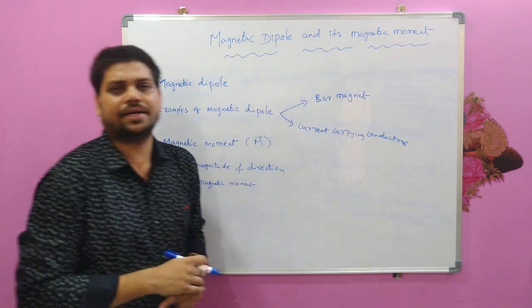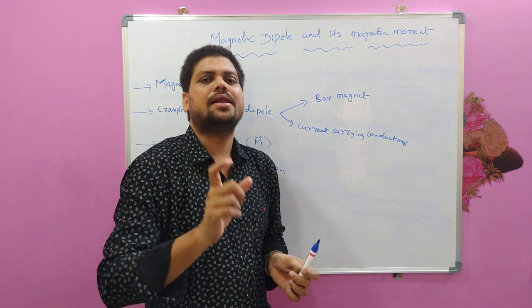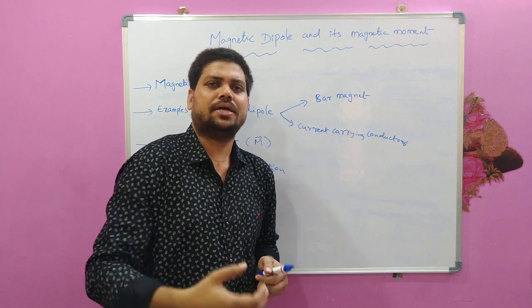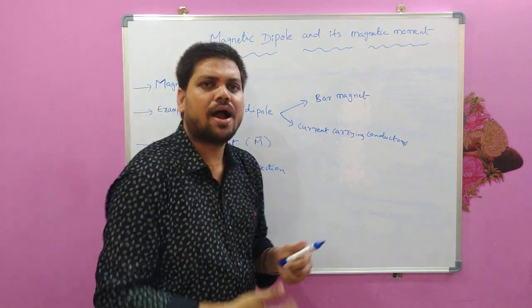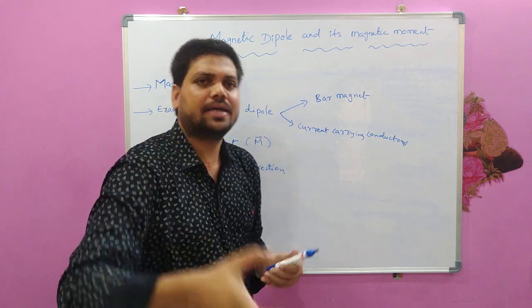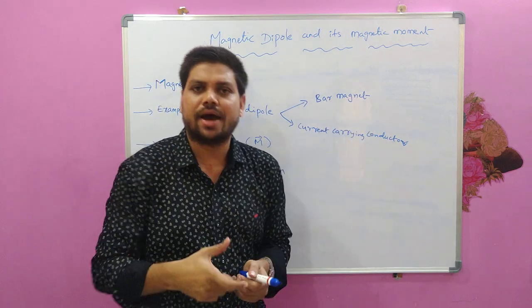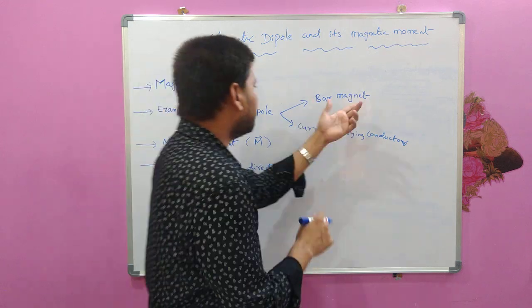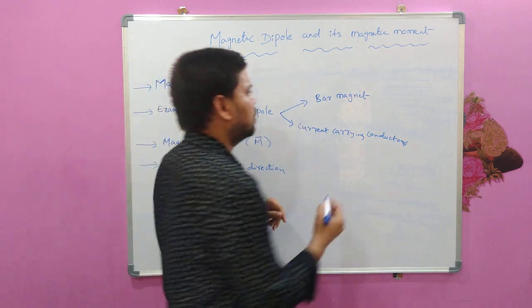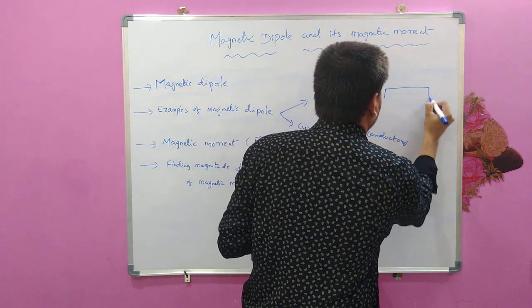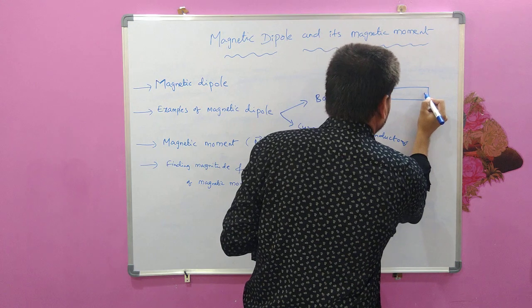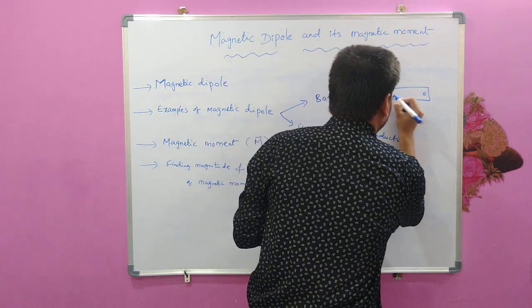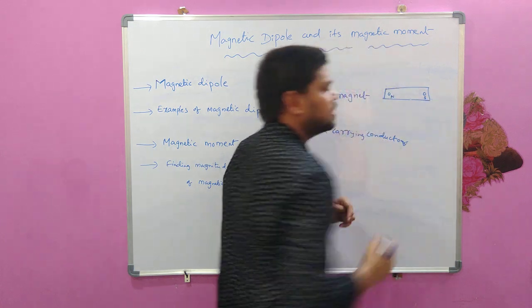So what is a bar magnet? A bar magnet is a simple magnet in the shape of a bar. Usually magnets are prepared using ferromagnetic materials like cobalt and nickel, and if that magnet is in the shape of a bar or rod, it is considered a bar magnet. A bar magnet is an example of a magnetic dipole which contains two poles, slightly inside the bar, one the north pole and the other the south pole.